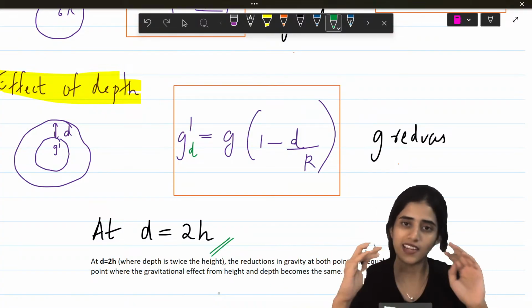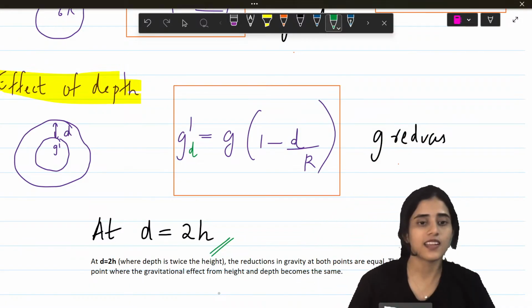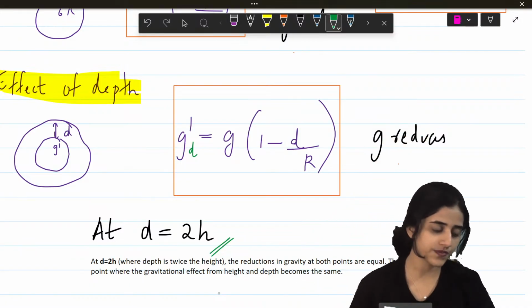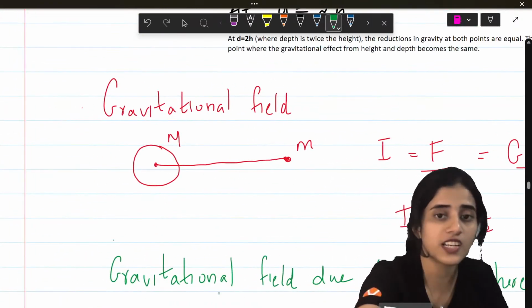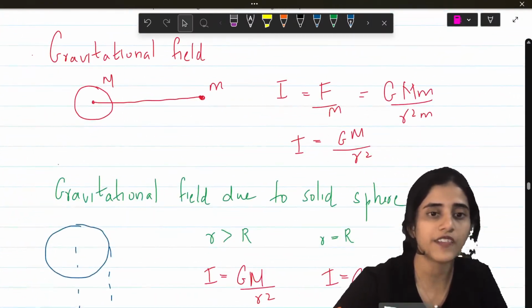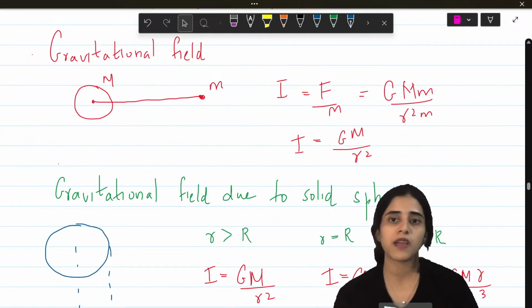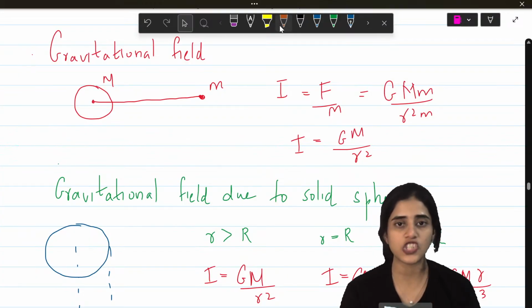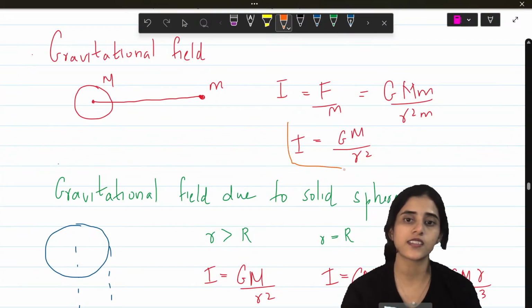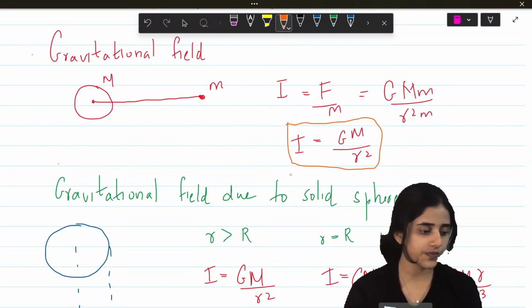You can just remember at d is equal to 2h. Gravity is same on top of the earth and at the bottom of the earth. Okay. Next is gravitational field. So gravitational field is F by m. What is F? GMm by r square. So it will be GM by r square. This is gravitational field. Okay.